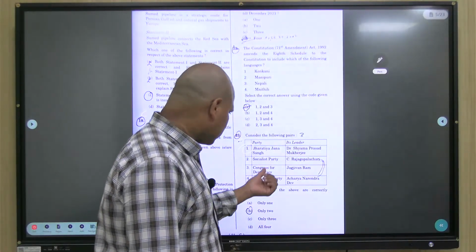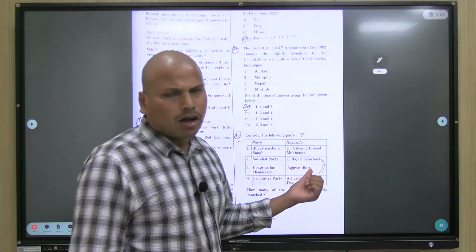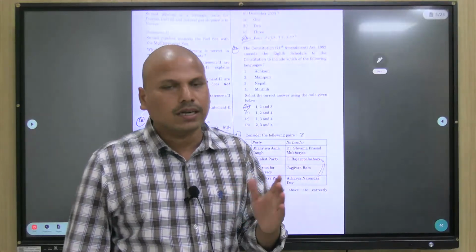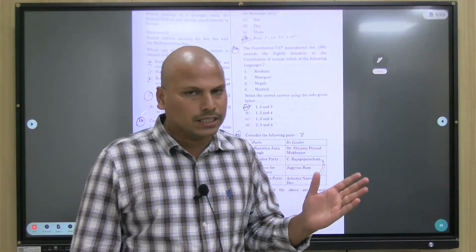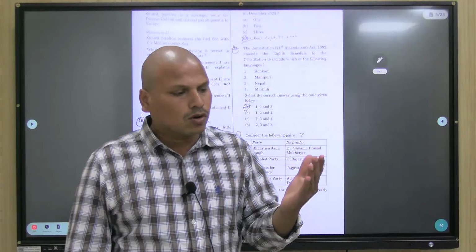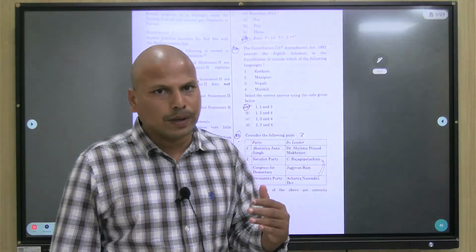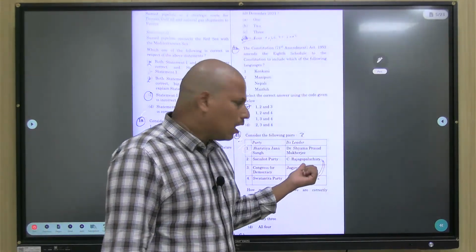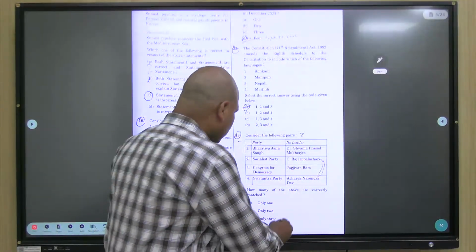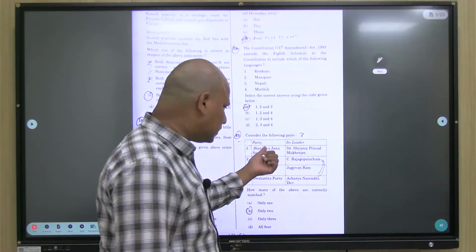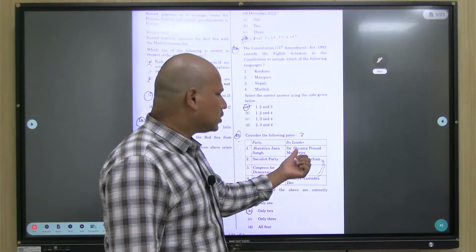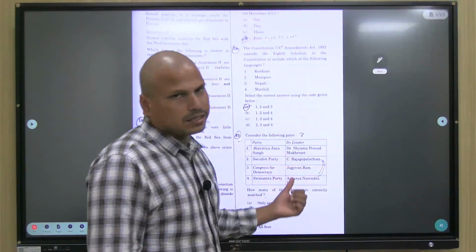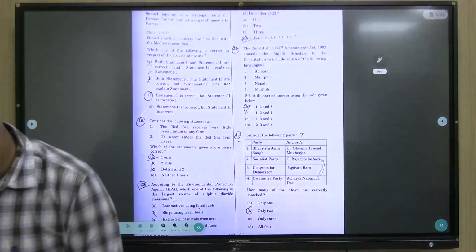Congress for Democracy, Jagjeevan Ram, correctly matched. Congress for Democracy was started by Jagjeevan Ram in the post-emergency period. The emergency in India was from 1975 to 77. Post emergency, Jagjeevan Ram differed with Indira Gandhi, came out of the Congress party, and started his own party, Congress for Democracy. So two pairs are correct: Bharatiya Janasangh with Shyam Prasad Mukherjee, and Congress for Democracy with Jagjeevan Ram. The Socialist Party and Swatantra got interchanged. That's regarding the 23rd question.